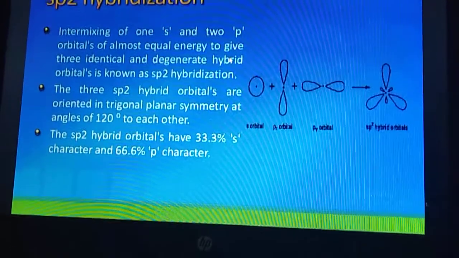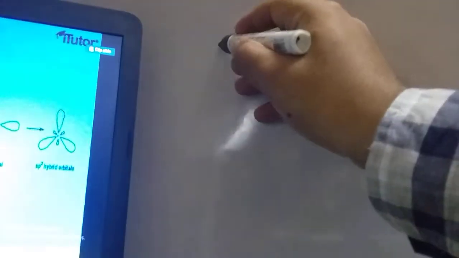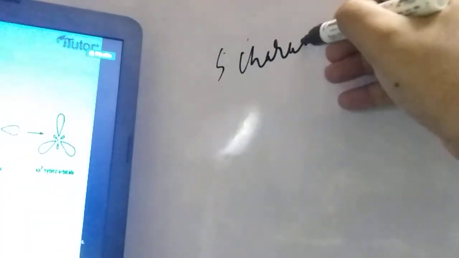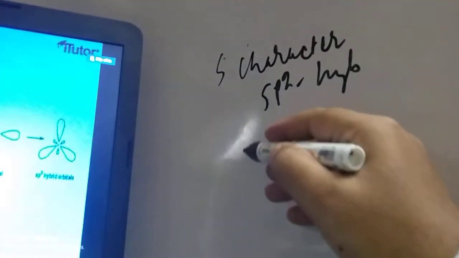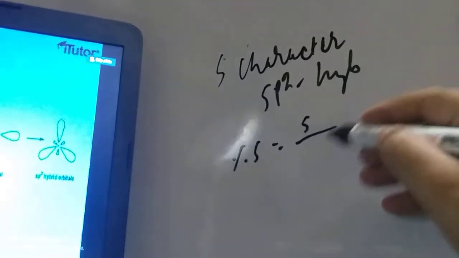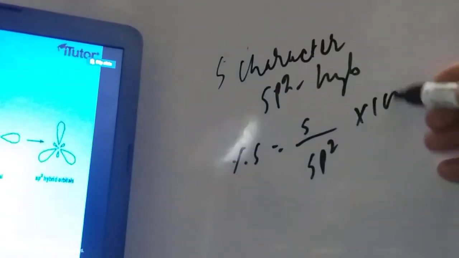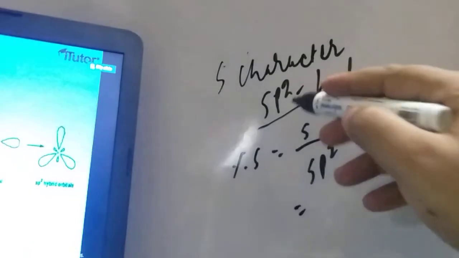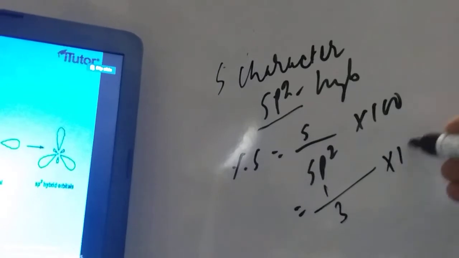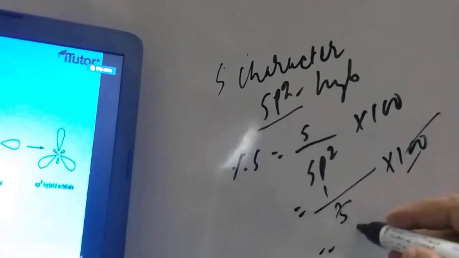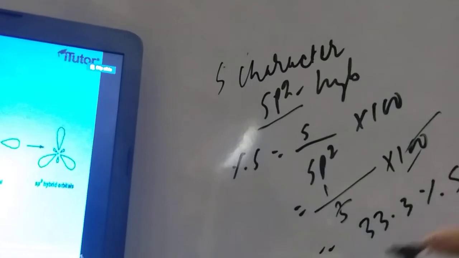For the s character, you may be facing a problem. If you are going for s character, students, how do we calculate it? Here I am writing, students, s character for sp2 hybridization. For sp2 hybridization, the percentage s is equal to s by total sp2 into 100. So how many s orbitals are there in sp2? That is 1 s orbital divided by the total orbitals, how much? 3, into 100. So how much will come, students? If you cut it out, 33.3% s character will come, students.